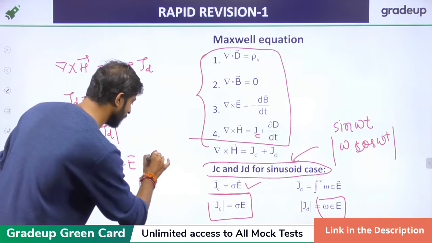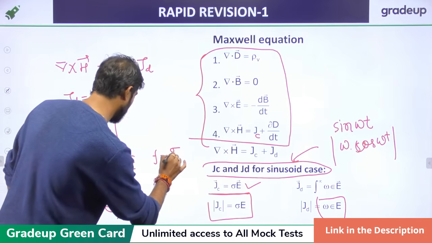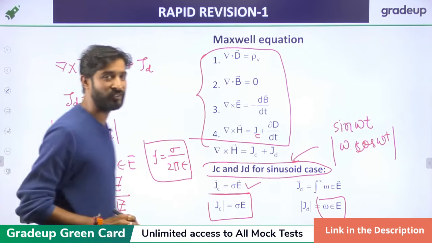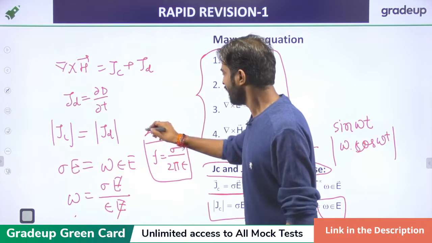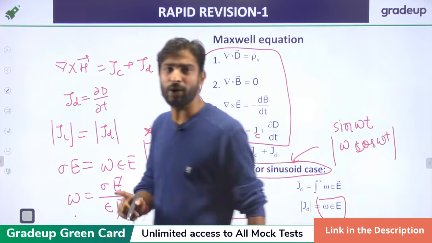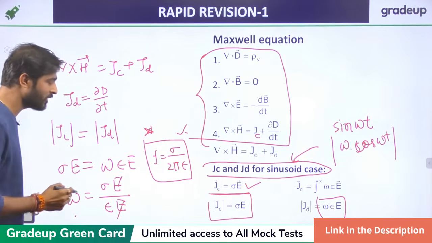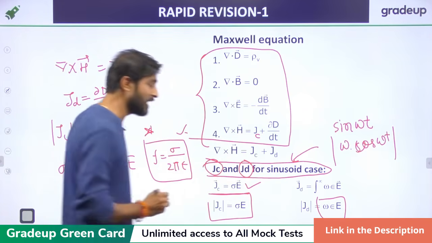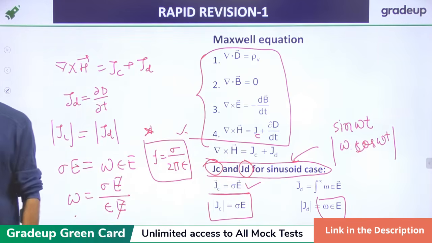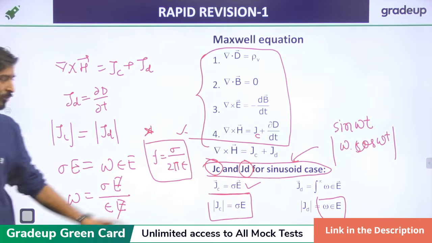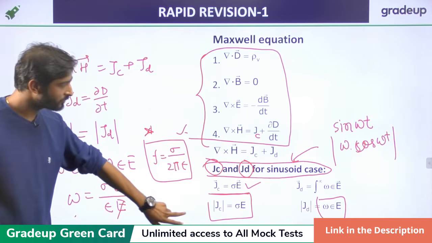So in this case f equals sigma upon 2 pi epsilon. It is also important. It is the condition of frequency at which the conventional current density and the displacement current density both have the same value, right?